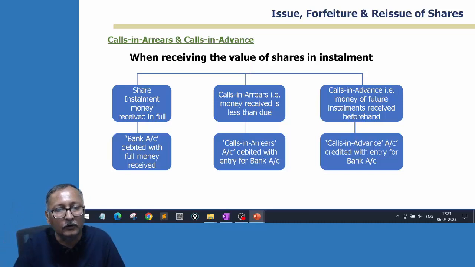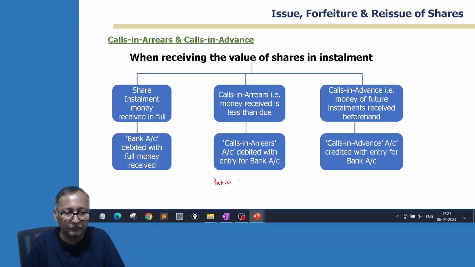Now for calls-in-arrears and calls-in-advance, company law permits charging interest or paying interest. It is at the discretion of the company and the directors. If so provided in the articles, they can do that. But company law mentions a certain maximum rate. It is given in Table F that the maximum rate of interest that can be charged on calls-in-arrears is 10%, and the maximum rate of interest that can be paid to the people who have given in advance, that is calls-in-advance, is 12%. So you can make a note of it.